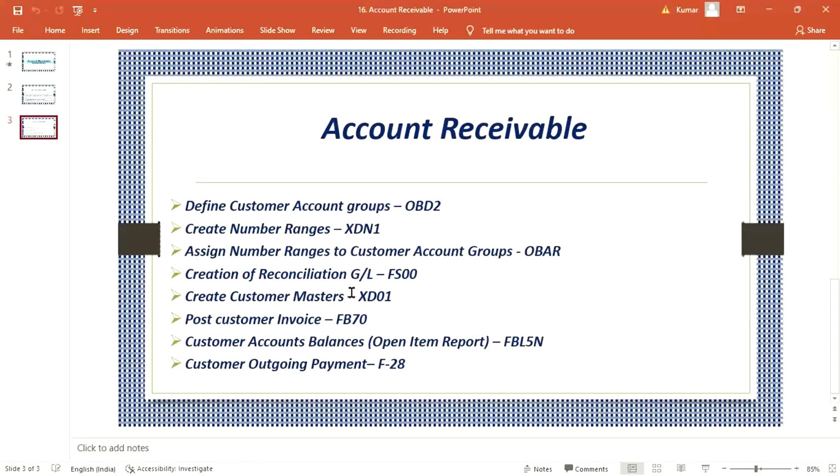So these are the minimum settings required to set up a particular customer, guys. It won't take much time. Let me create one.